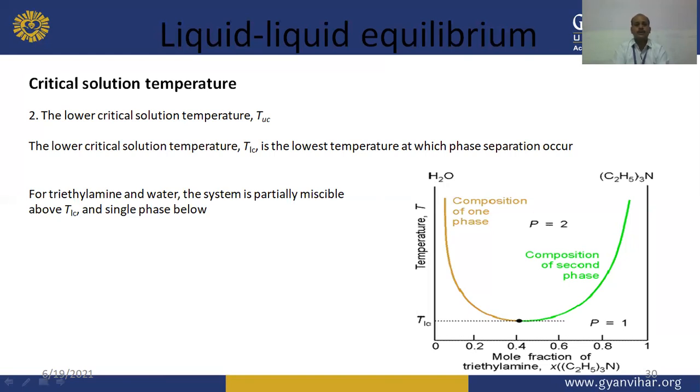An example is the triethylamine water system, which is partially miscible in nature, with a single phase above TLC and, in the diagram, two phases below it. You can see the diagram where the composition of one phase and the composition of another triethylamine phase is given, and TLC, the lower critical solution temperature, is marked. Up to this temperature, P equals 2, so two phase systems can be seen, and when we reduce the temperature below the TLC value, P equals 1. So a single phase system can be seen.